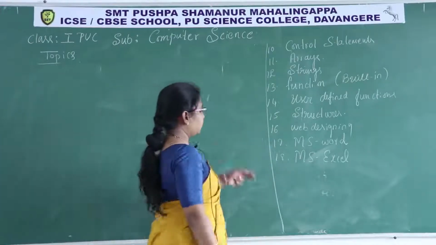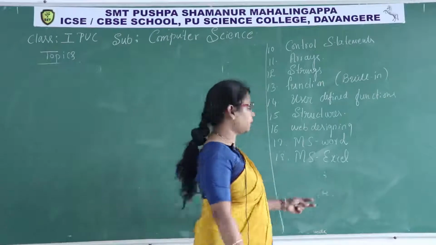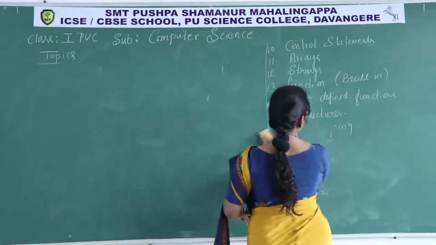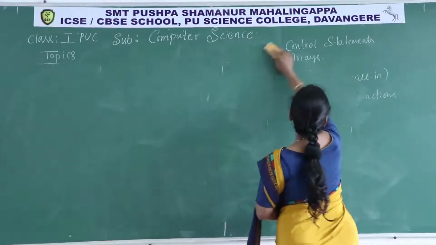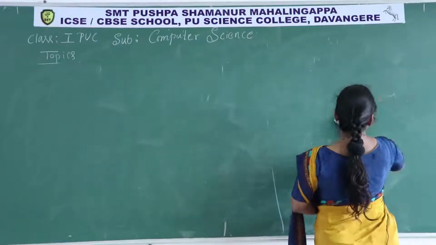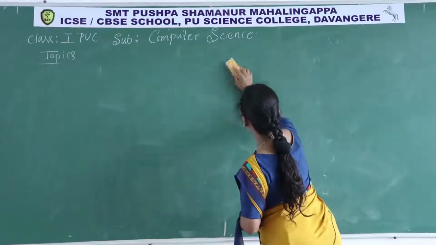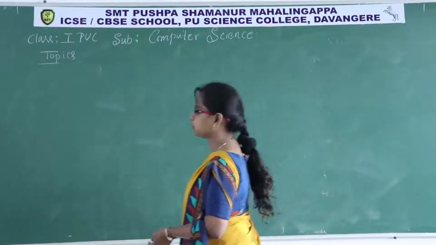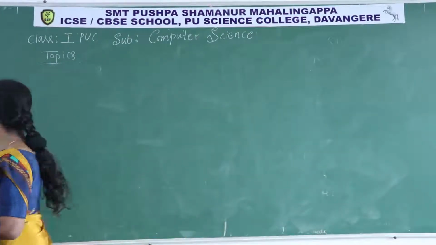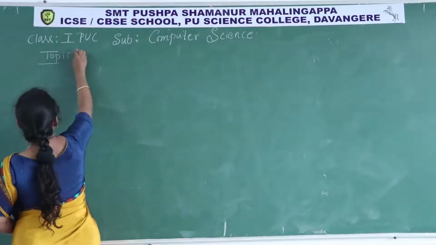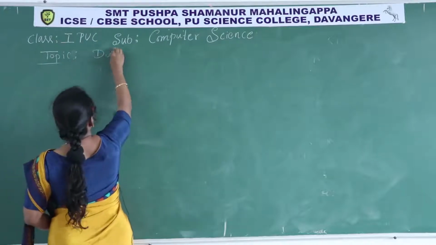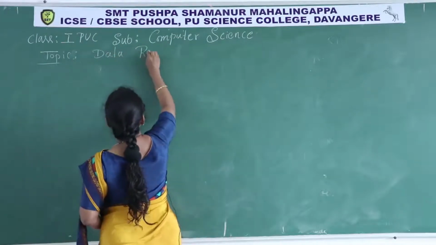Along with these chapters, you have lab programs, that is the practical part, mainly on the programming language.